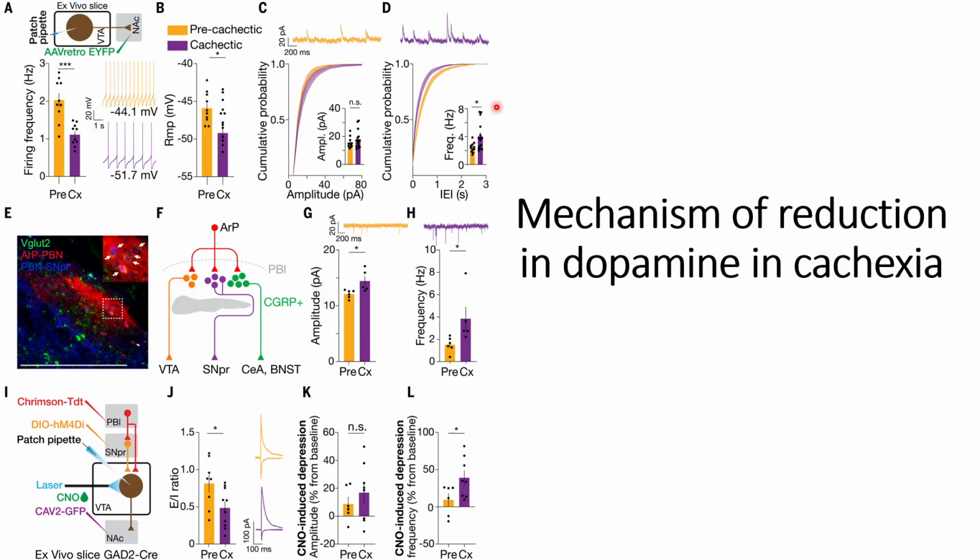So this is the mechanism that they are able to find out from the results that are presented in this figure. If you need to understand more about their mechanisms of reduction in dopamine in cancer-cachexia conditions, you can go through the reference that has been provided in the description, and how they came to these GABA receptors is also shown in the supplemental figures. So it's worth visiting this paper to understand this concept in depth.